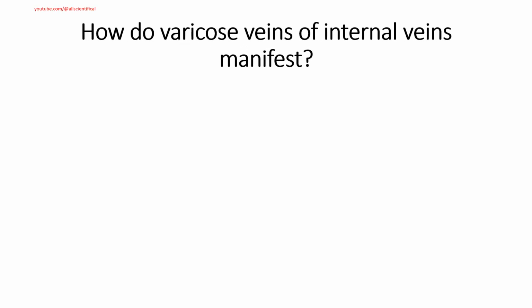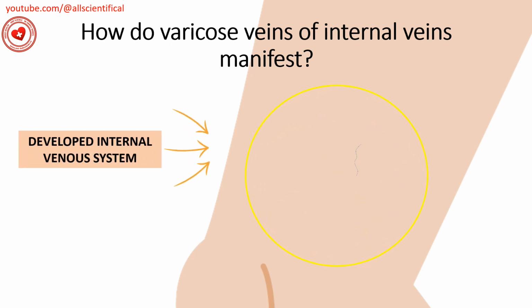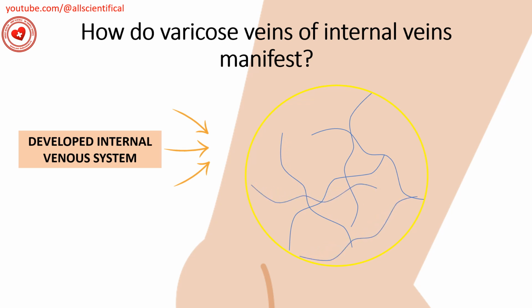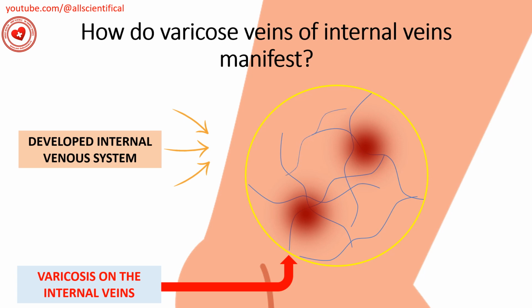How do varicose veins of internal veins manifest? In our lower extremities, in addition to superficial veins, there is also a developed internal venous system. In rare cases, varicose veins appear on the internal veins, causing pain through the entire affected limb. Due to their anatomical position, these blood vessels are more difficult to diagnose.